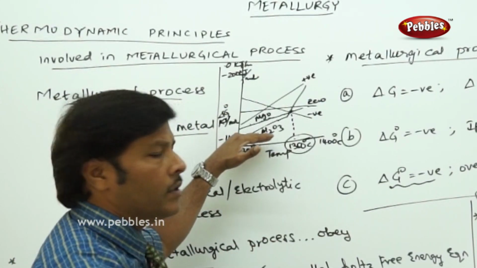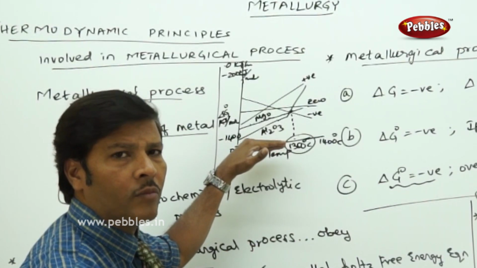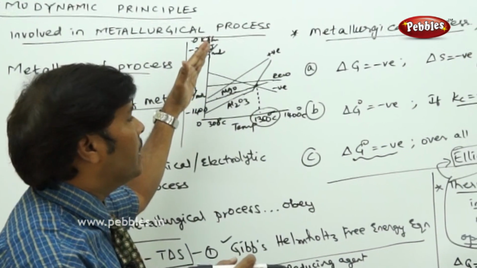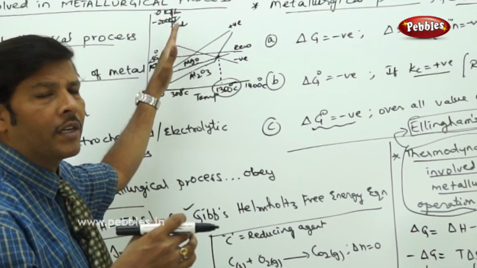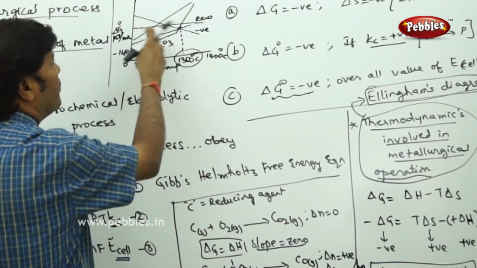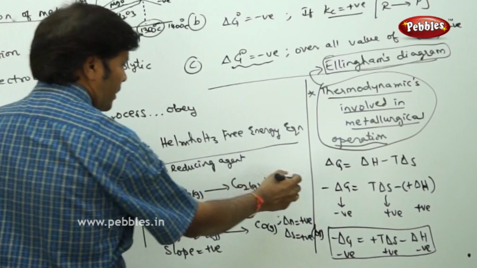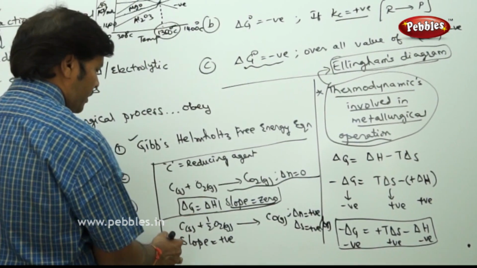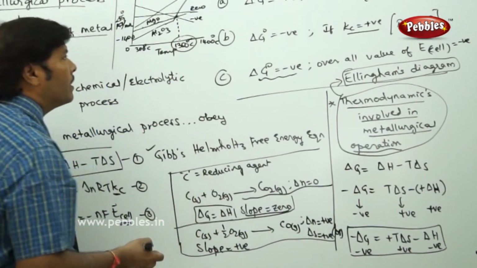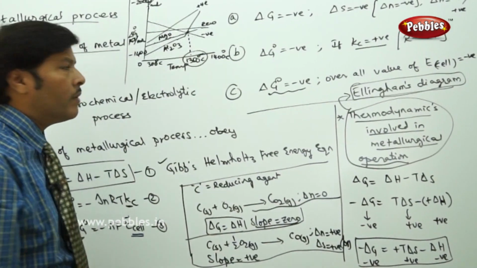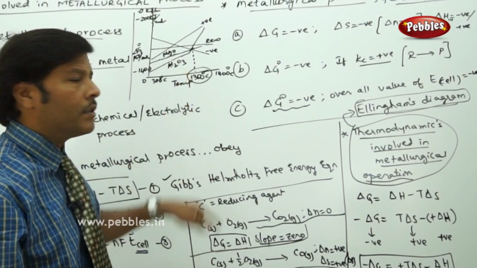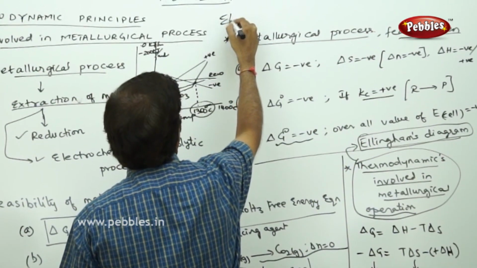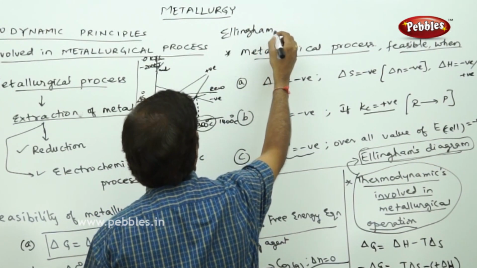So the better reducing agents in the Ellingham diagram are always observed at the bottommost region of the y coordinate of the delta G value, and the weaker reducing agents are observed at the topmost region of the Ellingham diagram. In this way we can analyze the Ellingham diagram using the graph. Here is one particular case where you can observe a zero slope. In another case you are getting a positive slope, and also you can get a negative slope. So in this way we can plan out one by one, and we can select the choice of the reducing agent.